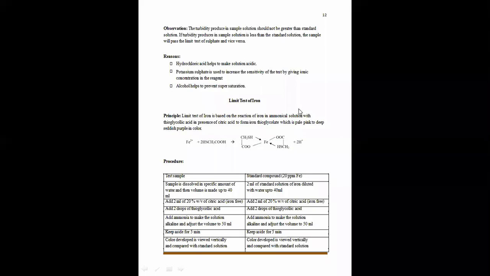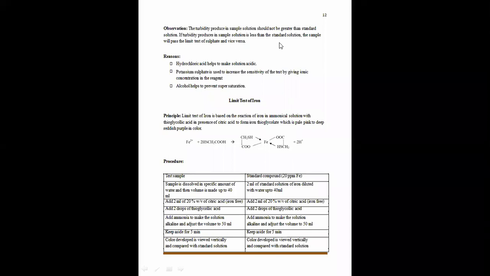So the same discussion we are continuing now, the same chapter, that is impurities in the pharmaceutical substances. What we have discussed up till now? We have seen the meaning of the word impurity. Then we have seen the sources of impurities for the pharmaceutical substances. Then we have seen the remedial measures to overcome those impurities in the pharmaceutical substances.